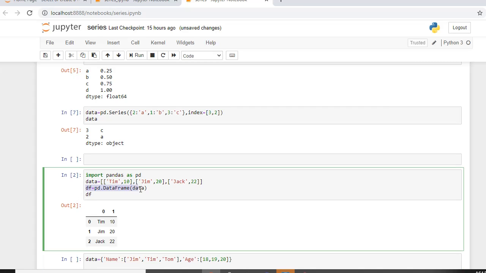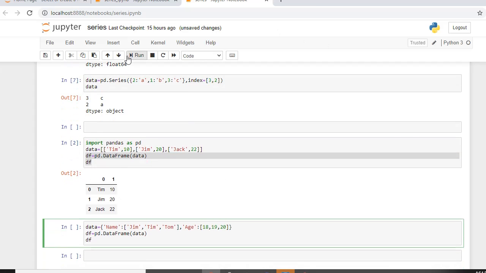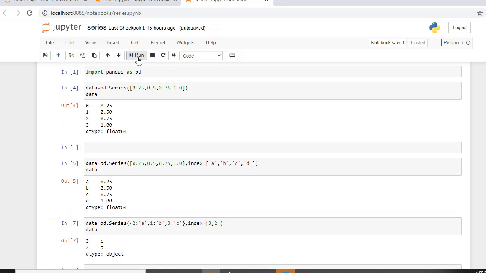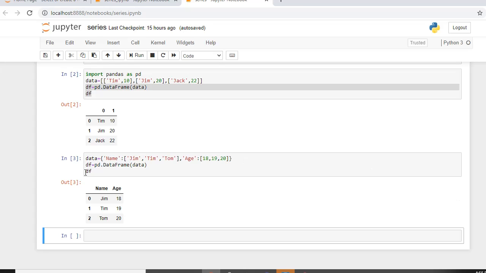Just copy paste this. And I have run it. So this is what will be displayed. This is basically my data formed from dictionary of list, where the keys are name and age, and these are the values.